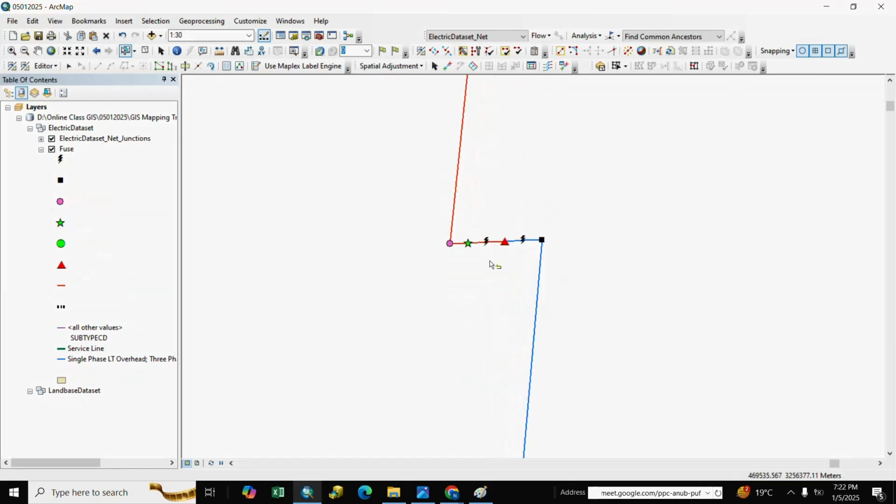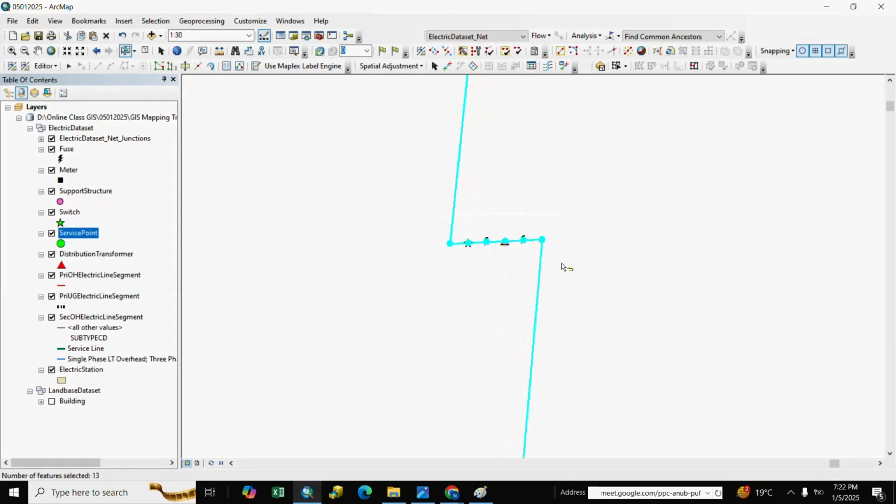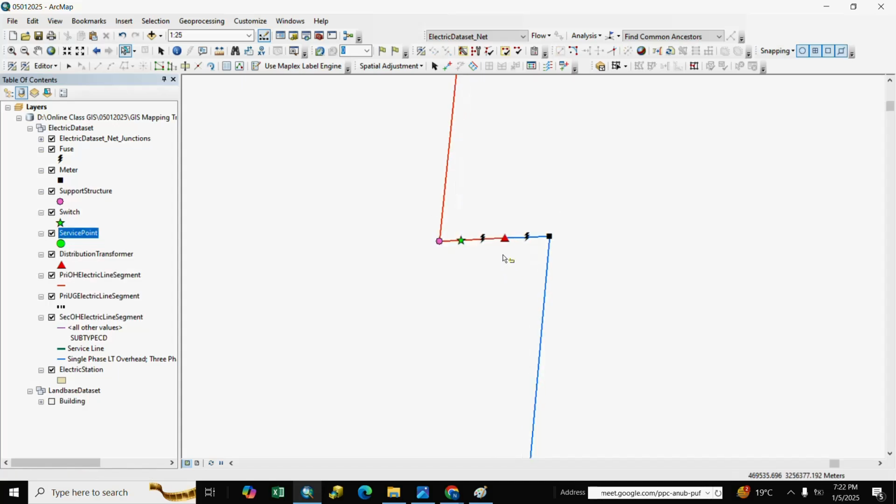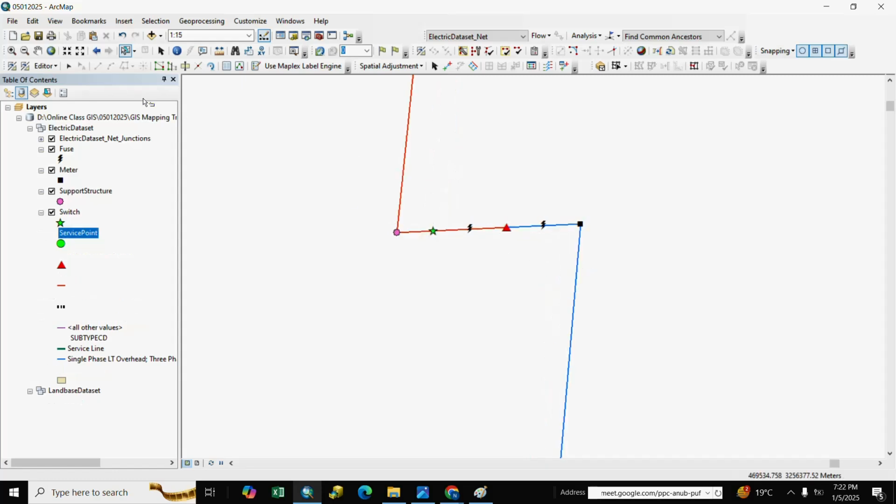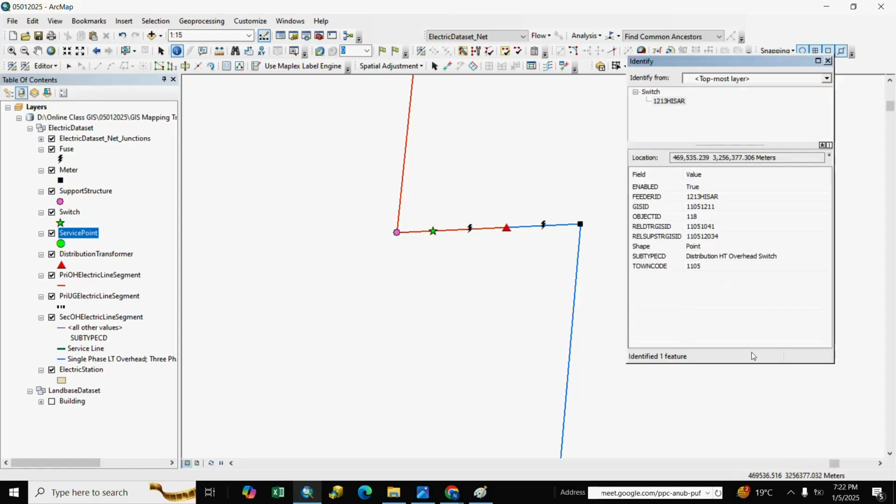Here is the assembly. We say assembly is a combination of DTR, fuse, switch and meter. This is the switch, fuse, the HT side fuse, and DTR, distribution transformer, and LT side fuse,